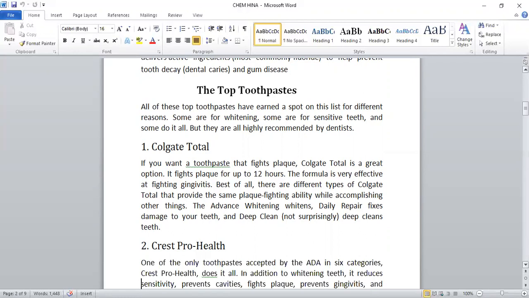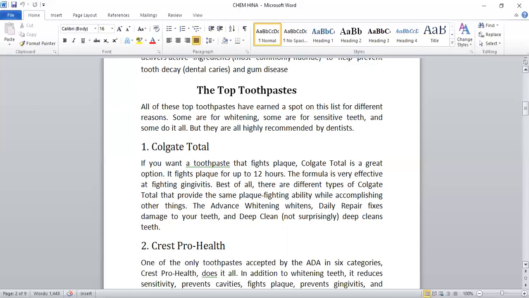But it's important that we visit our dentist because all the disorders start from your mouth and your teeth. If your teeth are strong, then you will have a better and healthy life ahead.